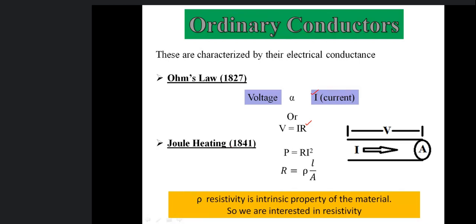It allows more current or less current, and at the same time we have to keep both things in mind, that Joule heating will be there. More current means more heating will be produced. So we have to optimize things and see how much current can be allowed to flow through any given material.